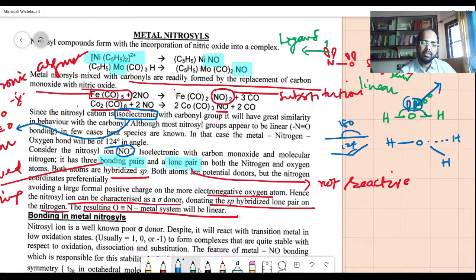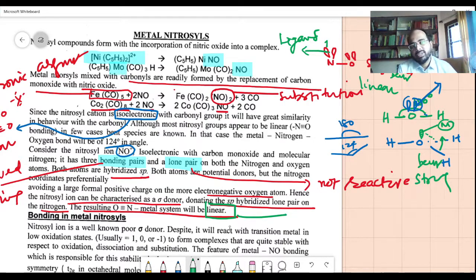So that is what they are trying to say. So it is already bent, but one of the electrons in the lone pair is not at all involved in bonding. It goes into the metal atom. When it goes, its repulsion with this bond is reduced. Therefore, it comes up, so it becomes straight. That is what needs to be said here. The resulting atoms will be linear. Remember, when it is linear, the lone pair has gone into the metal and has been delocalized.